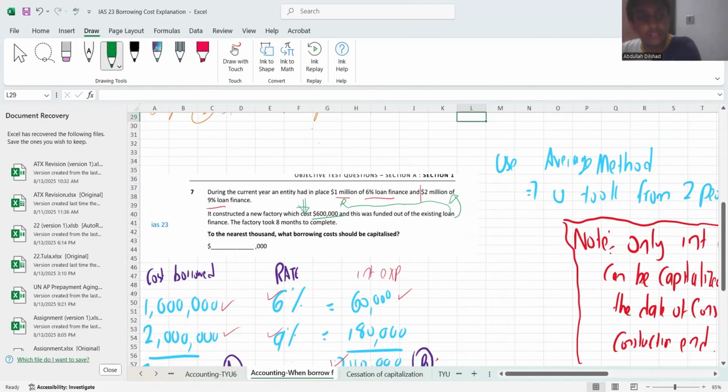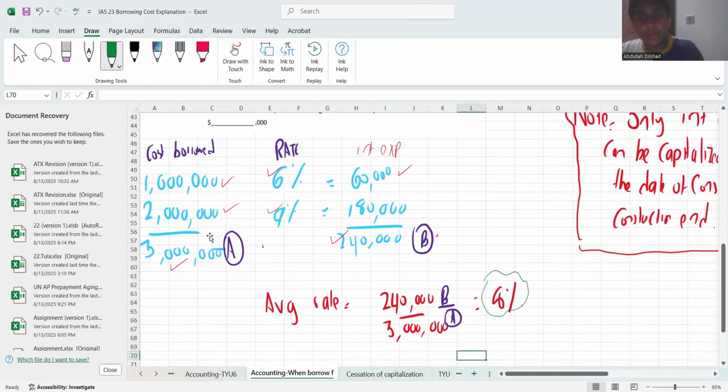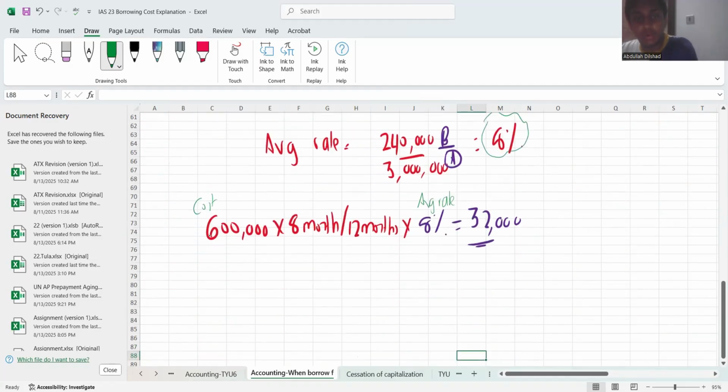So can you see here? The factory took 8 months to complete. So that means we will only be capitalizing for 8 months. So 600,000 into 8% per year, you will be getting a yearly rate, so you need to multiply it by 8 over 12 months. Why? Because this is your construction period, right? So therefore, you would be arriving at a 32,000 cost. This 32,000 can be capitalized.